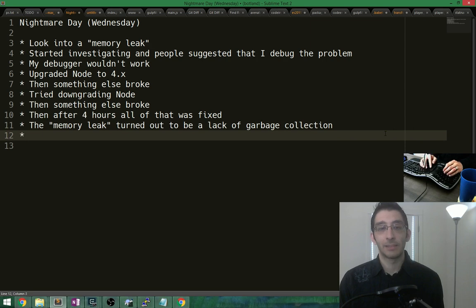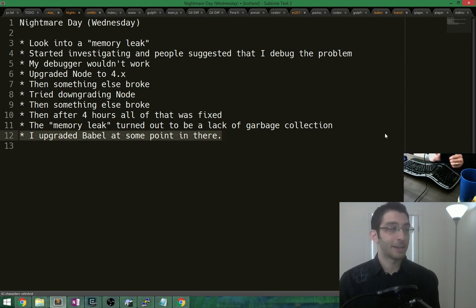Oh yeah, and then at some point I upgraded Babel in there. I don't remember why, to be honest. Maybe chat remembers this. And now here we are, in the aftermath of this.